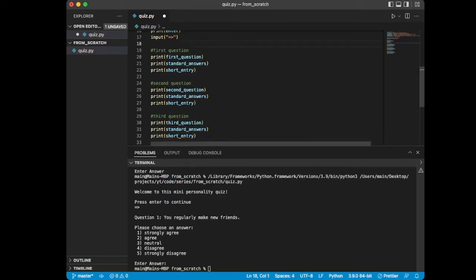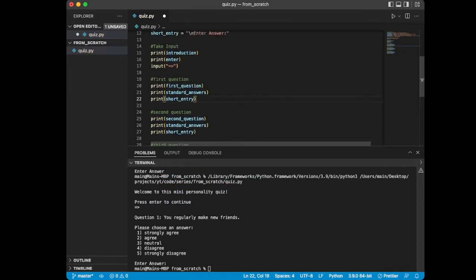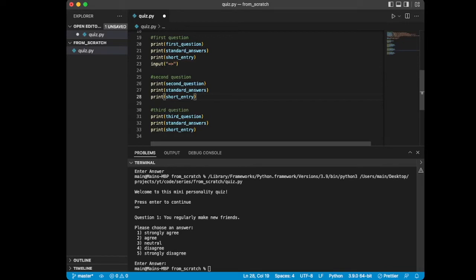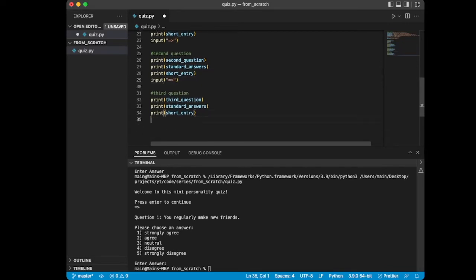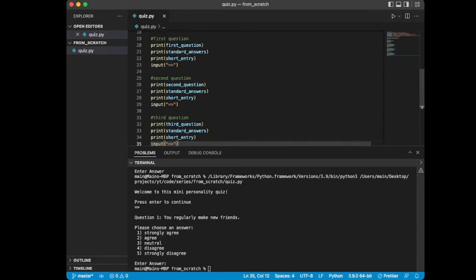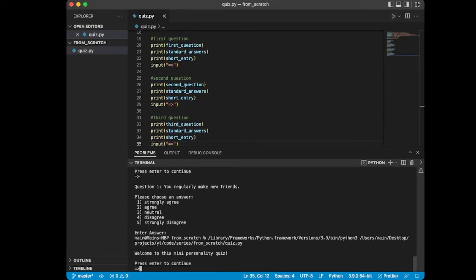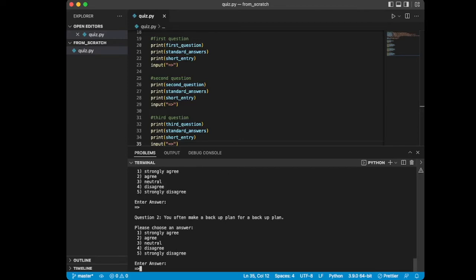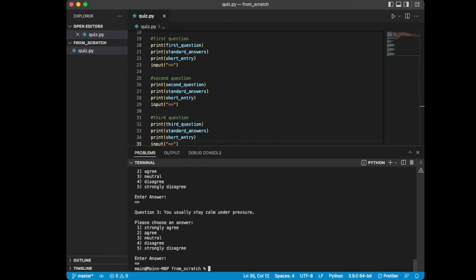And now let's see, I will also call for some input to separate all these questions, because otherwise it will print all at once. Just move that up. And now if I hit play, run the program, it gives us that same prompt that we had at the beginning. If I hit enter again, you can see it takes us to question 2 and then question 3. And then I hit enter and it ends the program.